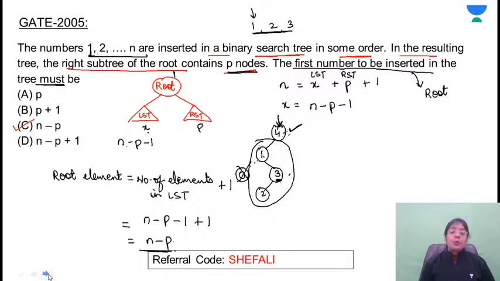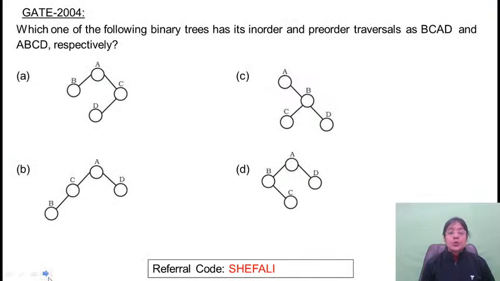So these were the problems which were asked in 2005. Now let's move on to the problems which were asked in 2004. This is the first problem. X plus p plus 1 is root.